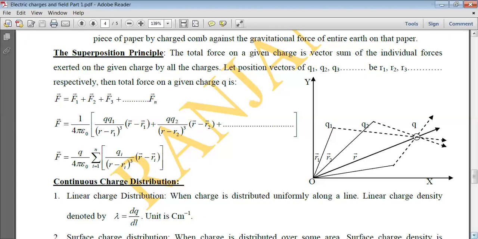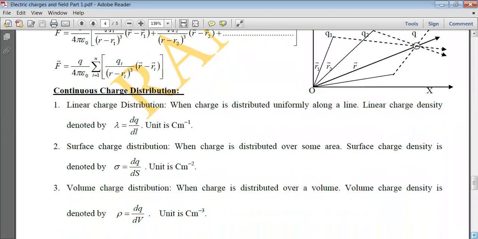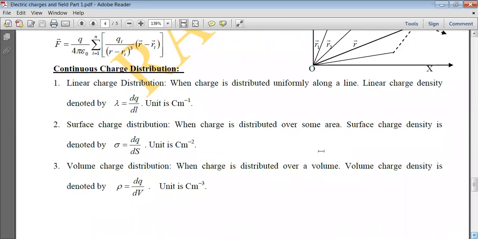Now, the continuous charge distribution. Till now we have studied point charges. Now if the charge is uniformly distributed along a line, such a distribution is called a linear charge distribution, and we calculate the linear charge density for it, which is given by lambda equal to charge per unit length. In a small length dl, if dq charge is there, then lambda is given as dq upon dl and its unit will be coulomb per meter.